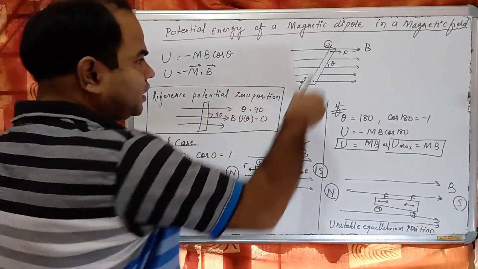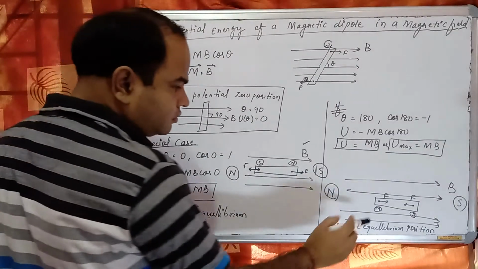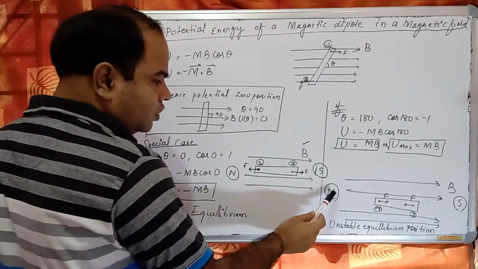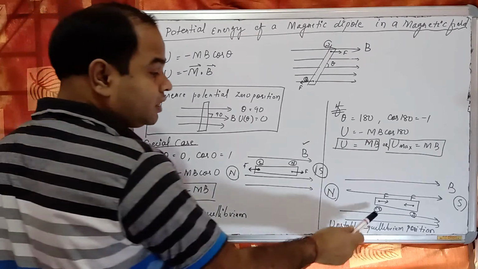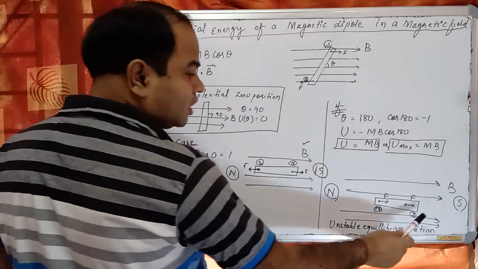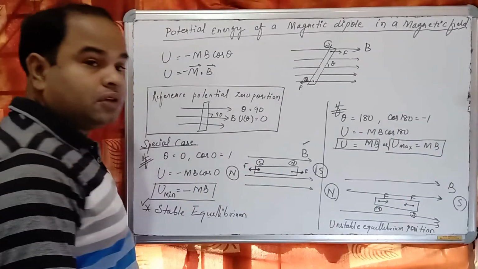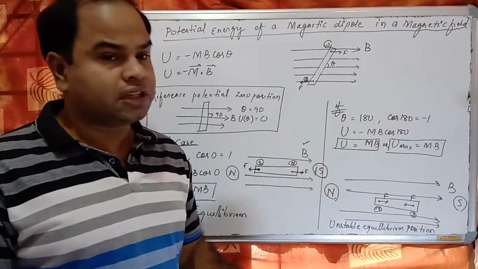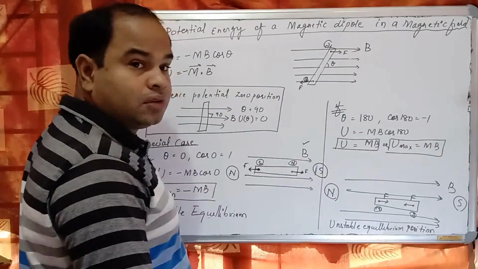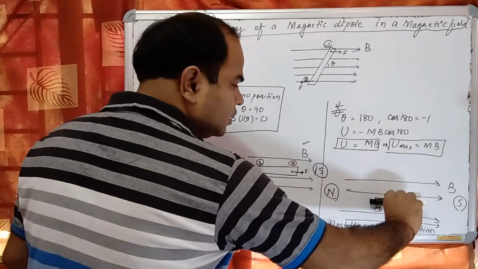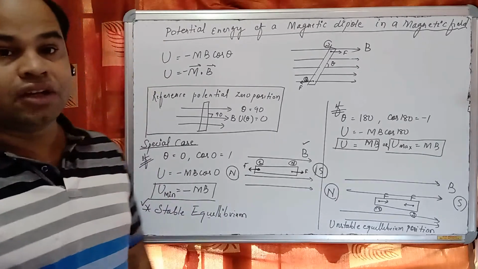See, if we rotate this magnet, this is my north, this is my south, this is north, this is south. North and north repel, the north pole of the external magnetic field repels the north pole of the bar magnet. Similarly, the south pole of the external magnet repels the south pole of the bar magnet. These two forces are equal and opposite. But if it is disturbed slightly, it will rotate totally and come back to the other position. That's why this is called unstable equilibrium position.